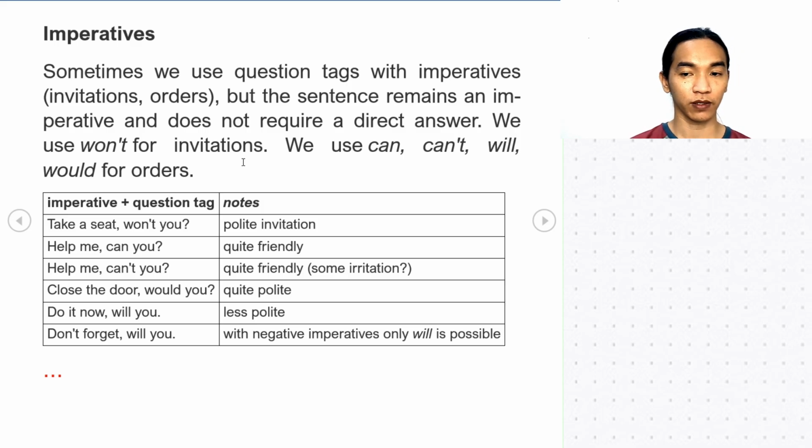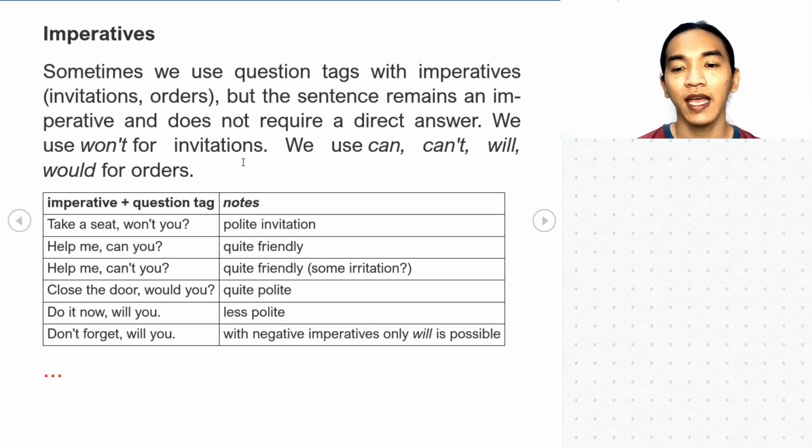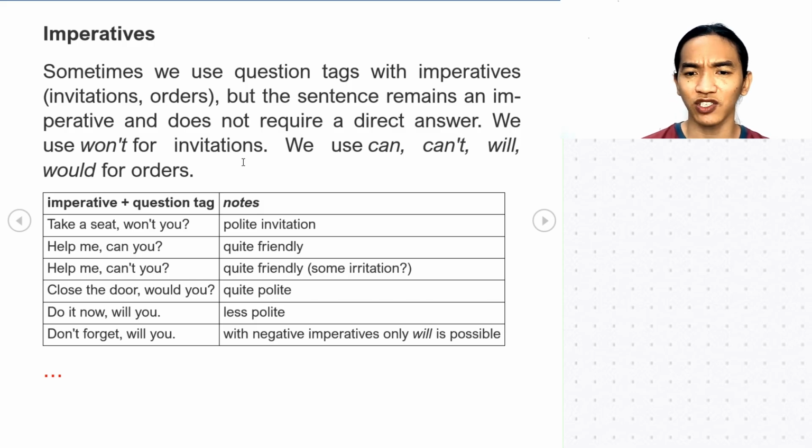Take a seat, won't you? This is just an invitation. Doesn't really ask a question. Help me, can you? Okay, this is also a quite friendly tone. You're asking for orders or you're requesting. Help me, can't you? Okay, there is a sense of irritation. Help me, can't you? Okay, so this is not a question really.